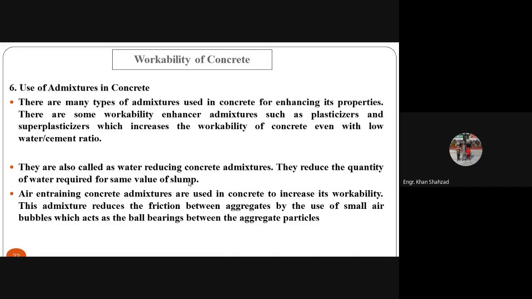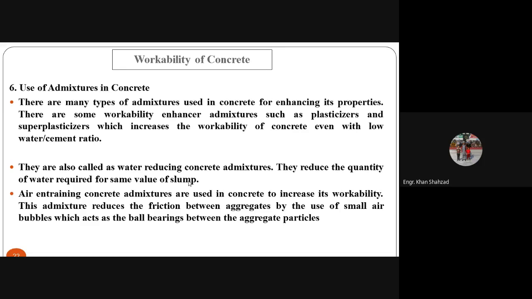Okay, thank you. There are many types of admixtures used in concrete for enhancing its properties. As I told you, we are using admixtures to alter the properties of the concrete. To get the required properties of the concrete, we are adding admixtures to the concrete. There are some workability enhancer admixtures such as plasticizers and super plasticizers. I hope you remember this.